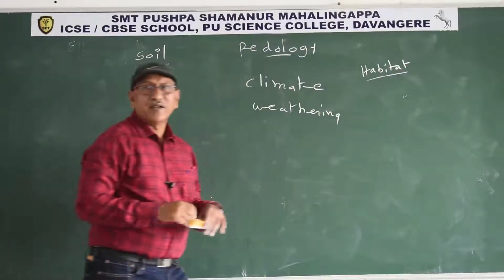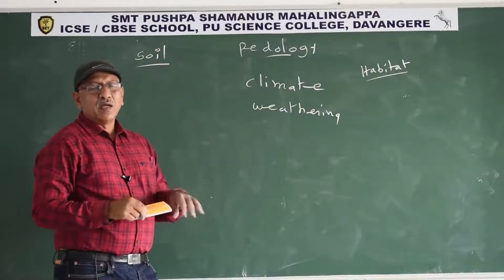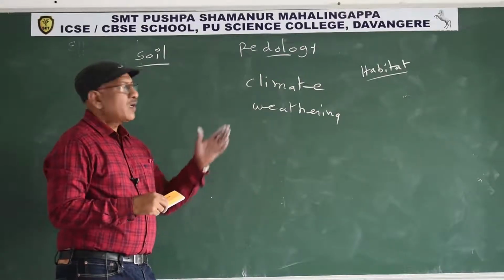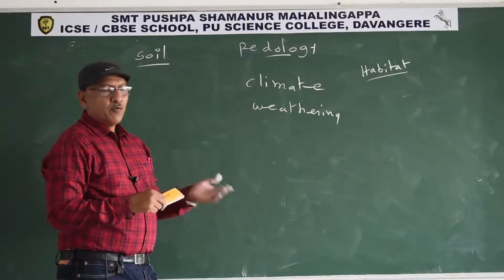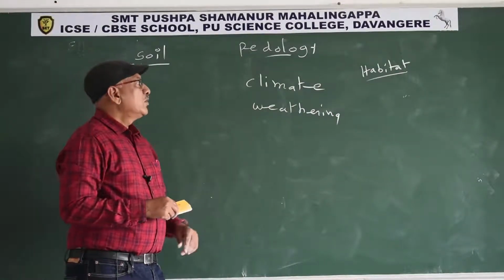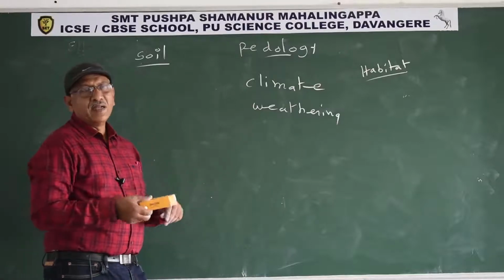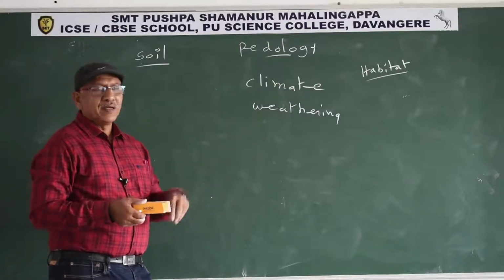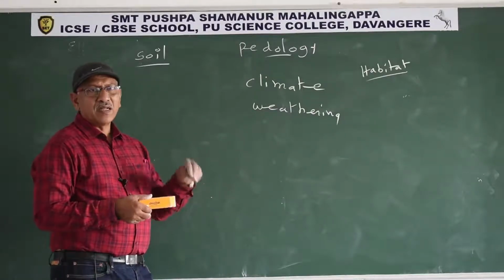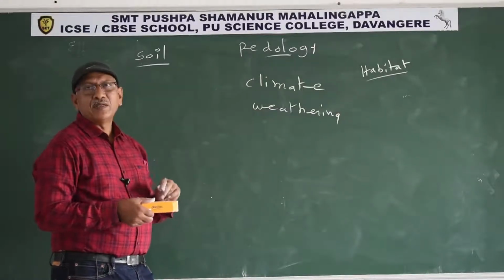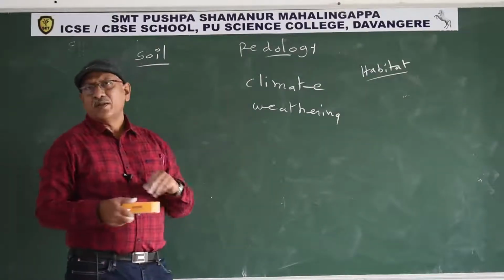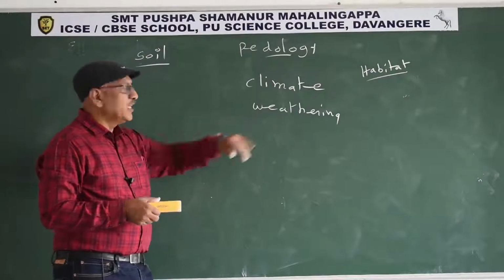What is habitat? Address of an animal, where the organism lives, is known as habitat. For example, lion in den, rabbit in warren, a branched tunnel. Branched tunnel is the address of rabbit. So, in this manner, the nature of soil is influenced by climate and weathering process.